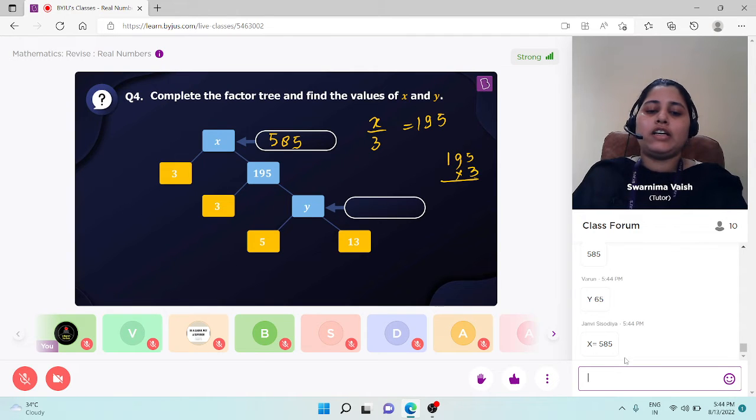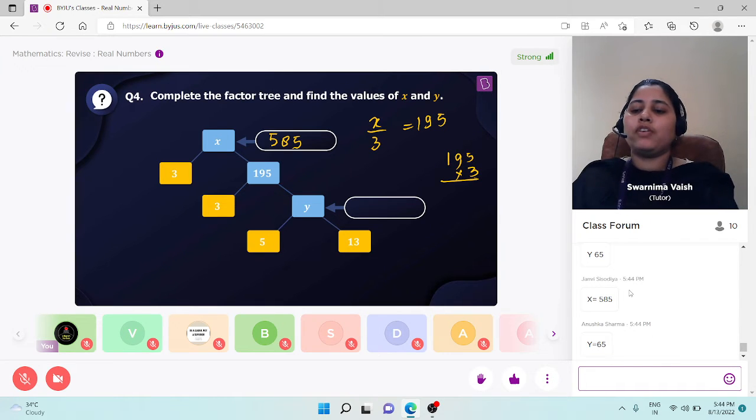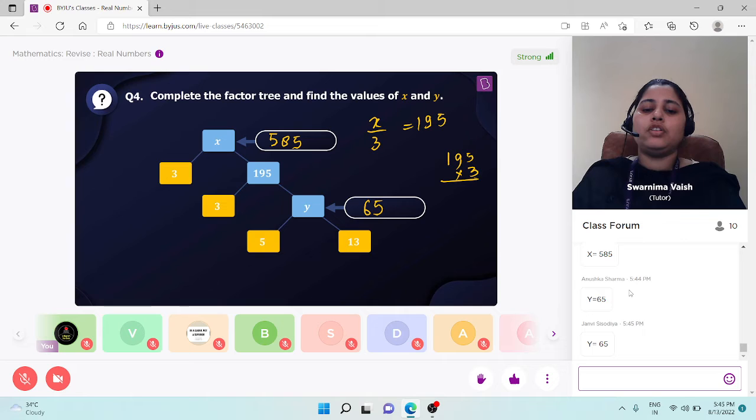And y? Well done, Janvi, Vasundhara, Anushka, and Varun. Absolutely correct. So y, if we have 195 by 3, we will get y as the answer. And if we multiply 13 into 5, that also gives us y. Yes, students, 13 into 5 is 65, so y will be 65 here. Well done, Janvi, Anushka, Varun, and Utkarsh. Absolutely correct answer. So x is 585 here and y is 65.